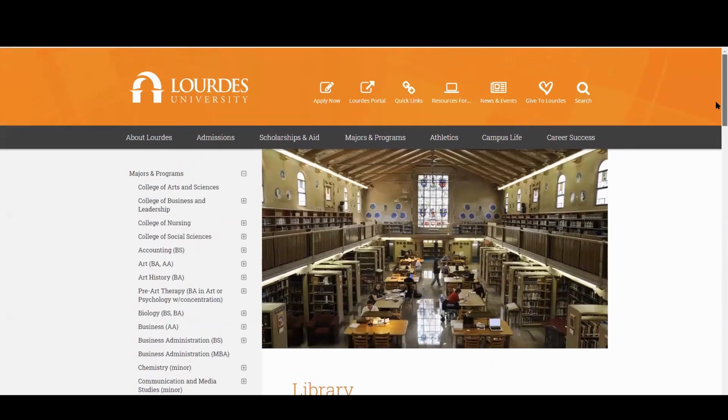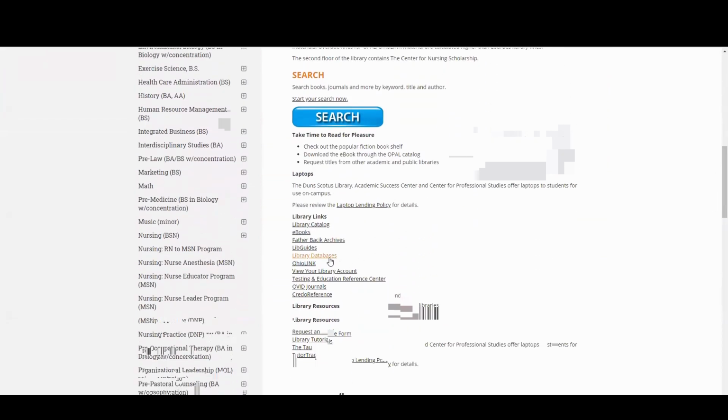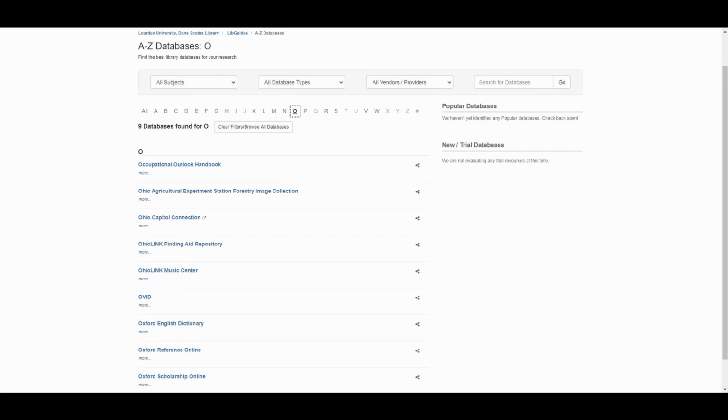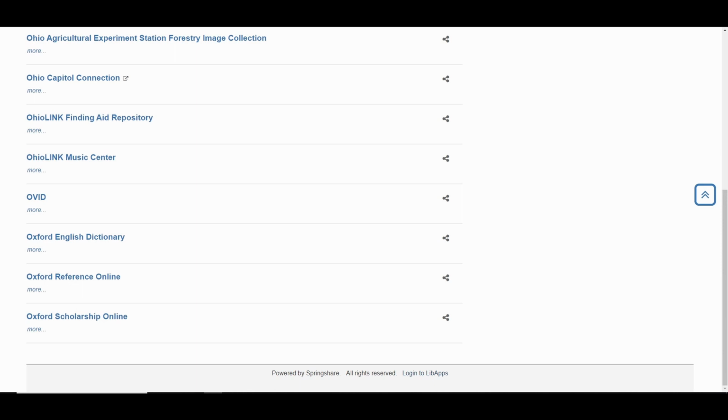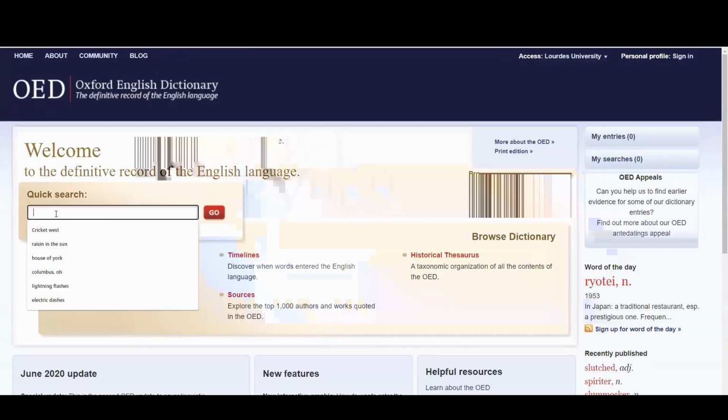I'm at the library homepage on the Lourdes University website, and I'm just going to click on library databases, and then we're going to go to O, and we're going to scroll till we find Oxford English Dictionary, and we're going to click on that. Now if you're off campus, it's going to prompt you to sign in, and you sign in with your normal Lourdes identification credentials. Here we're in, and this is what the interface of the dictionary looks like. We want to find a word in the dictionary.